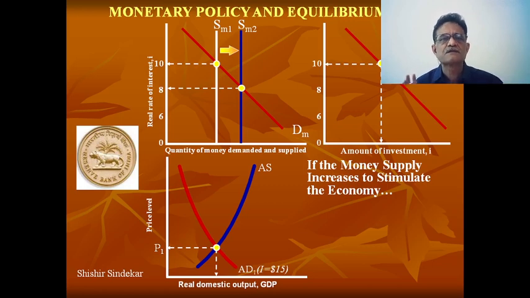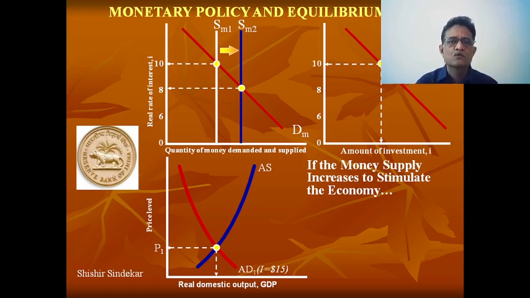So they have increased the money supply, and the change in that money supply has been shown on the right-hand side, and the new blue line has been established with the new money supply. Imagine more supply of onion brings down the prices of onion. Similarly, more money supply brings down the price of money, that is the rate of interest. It has gone down from 10% to 8%.